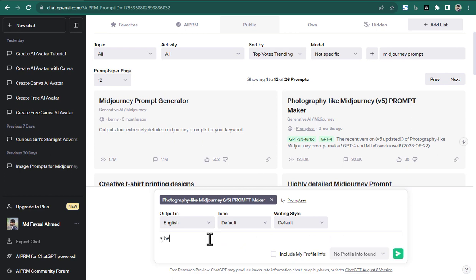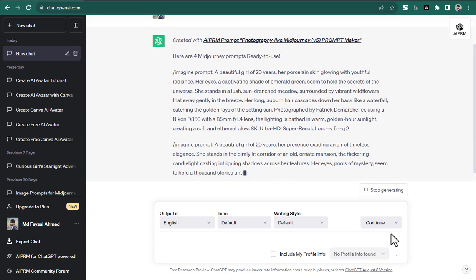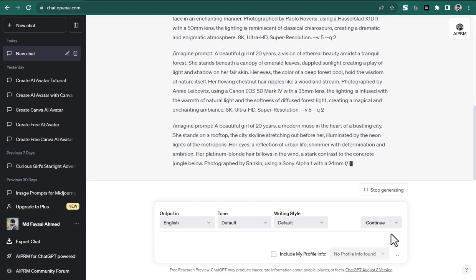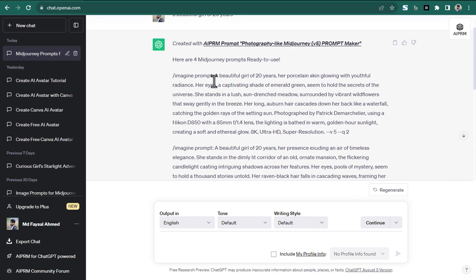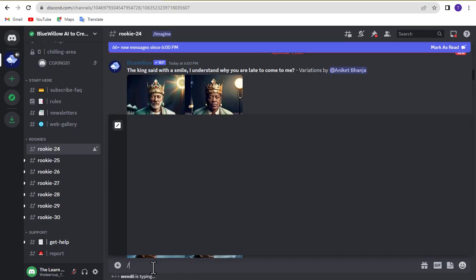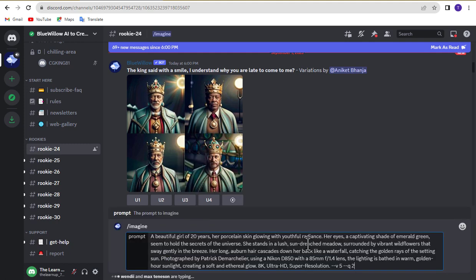Suppose I type a beautiful girl of 20 years. And click Enter. Then copy it, and go back to Blue Willow. Type /imagine and paste it here. Now click Enter.